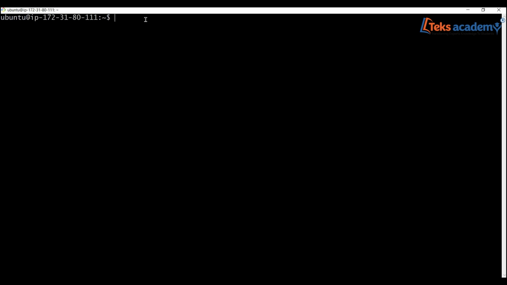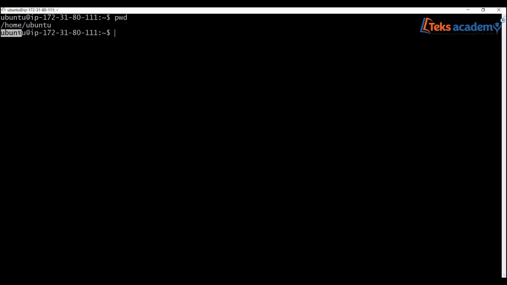Okay, now we'll see the first command, that is pwd. Pwd stands for present working directory. It is going to display the directory in which we are currently available and working. So it is nothing but /home/ubuntu.